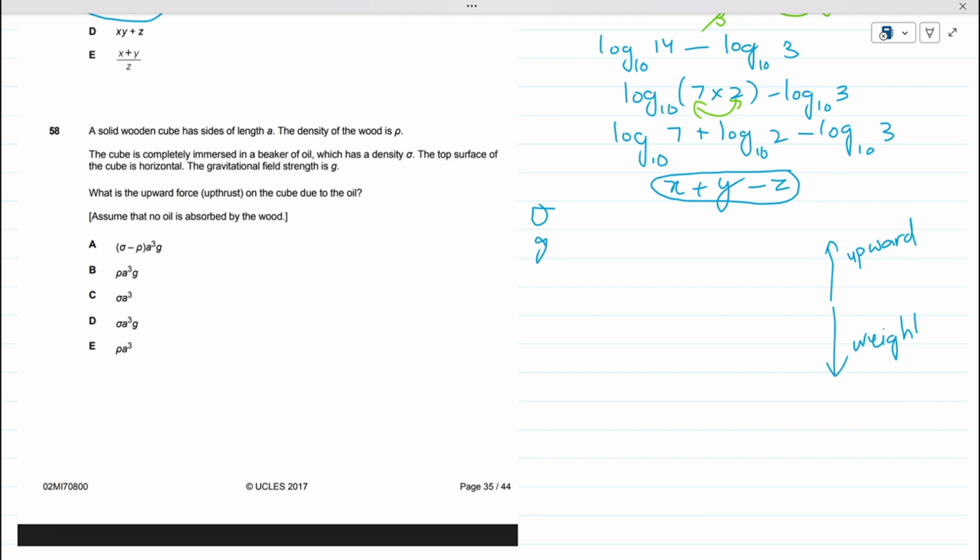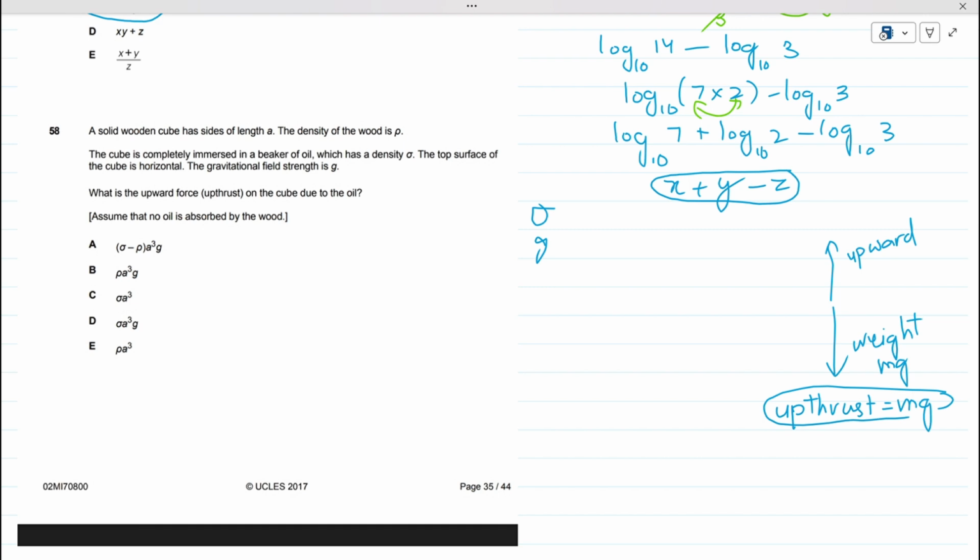This force is balanced by weight, which means mg. So upthrust force can also be written as mg, because its magnitude is the same as weight, right? So upthrust is equal to mg.